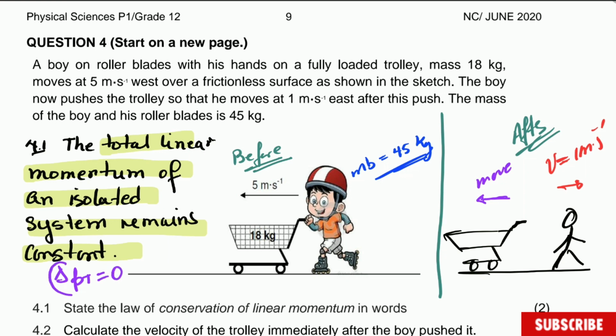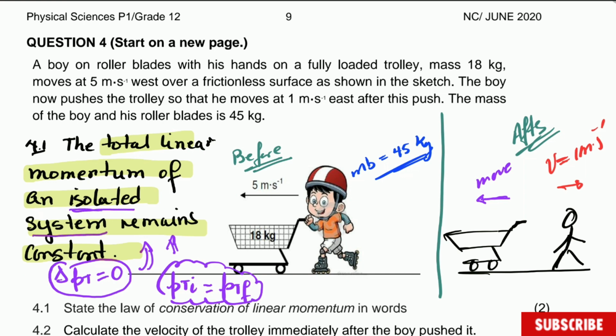It does not change. That is what that law in actual fact says. Or we can say that the total initial momentum must be equal to the total final momentum. This is the law of conservation of linear momentum, but this is happening in an isolated system, where isolated system is very important.